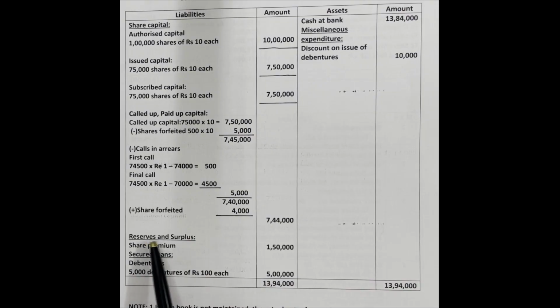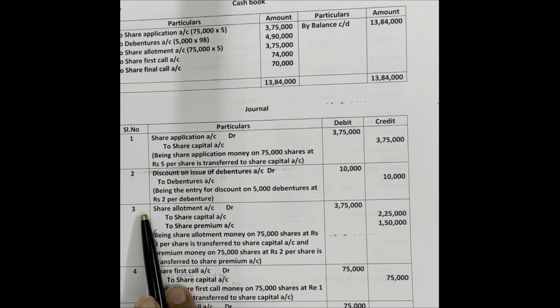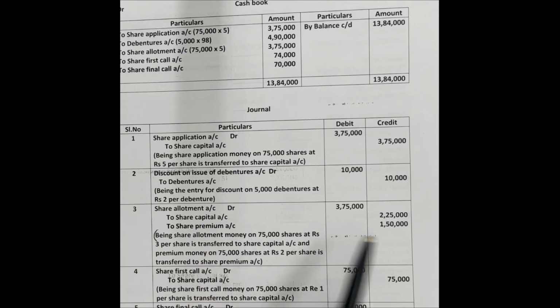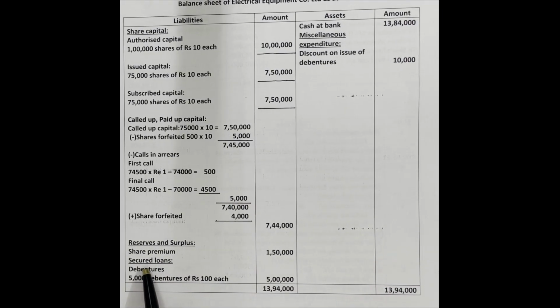Next, under reserves and surplus, the credit balance of share premium account 1,50,000 we have to show. See the journal entry. In the third entry, there is a credit balance of 1,50,000 in share premium account now. This amount appears in the balance sheet here under reserves and surplus. Next, debentures are given in this question now. Under secured loans, we have to show debentures on the liability side. Debentures, 5,000 debentures of 100 rupees each, 5 lakh.